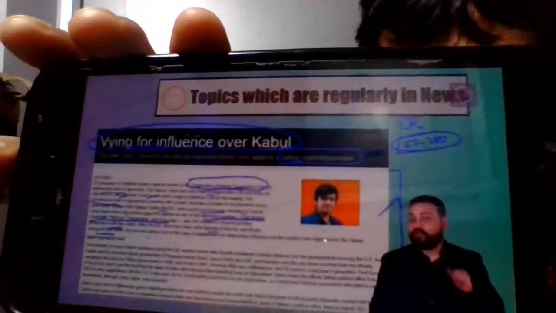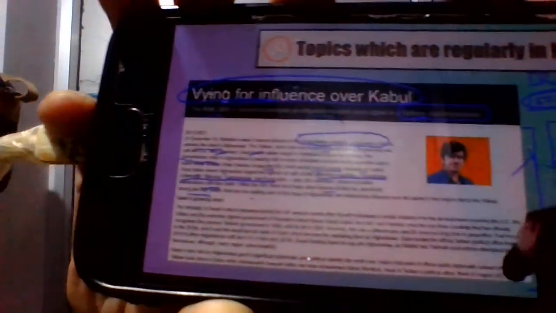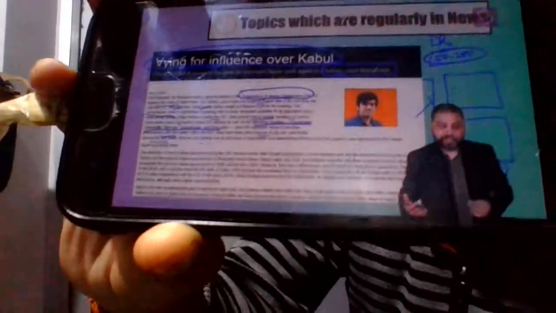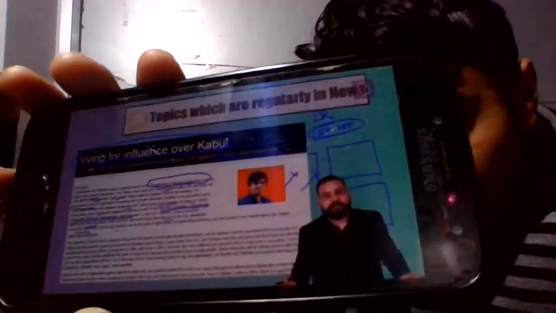Now, see, when India was hosting this session, where these Central Asian countries were there, then also this news would have come. Similarly, when Pakistan would have hosted, then also it would have come. Similarly, when Afghanistan had fallen, then also this news would have come. So in the last 4-5 months, there would have been so much that now I can think, okay, fine enough, I know enough about Afghanistan, let me leave this particular area.